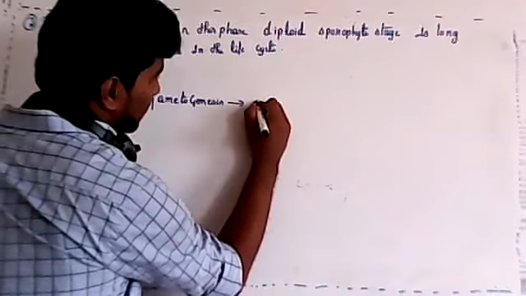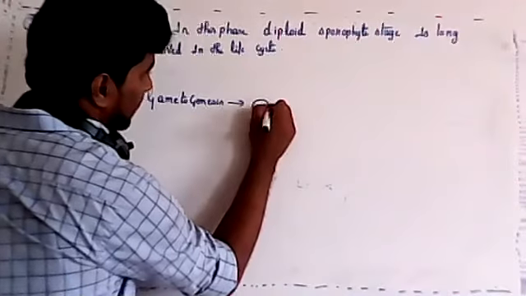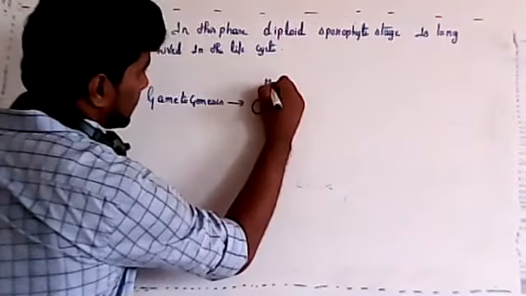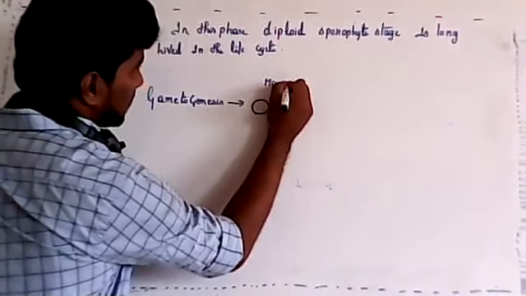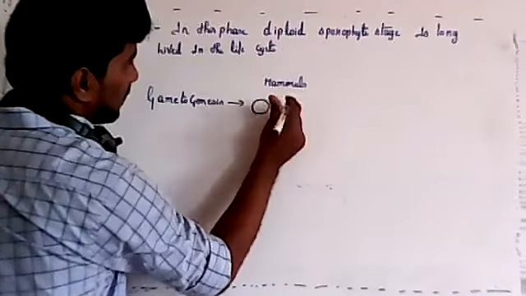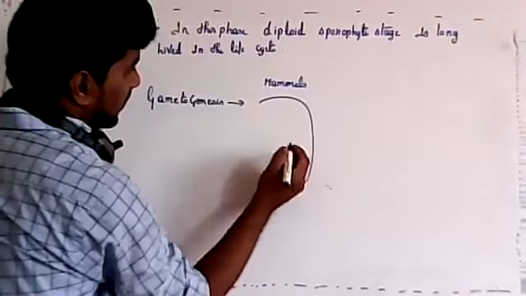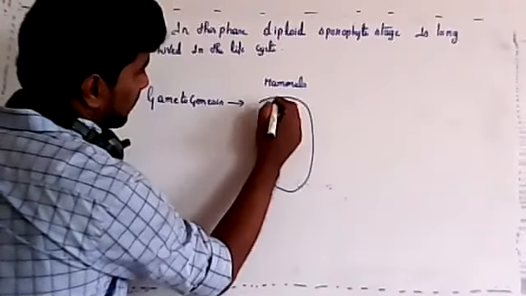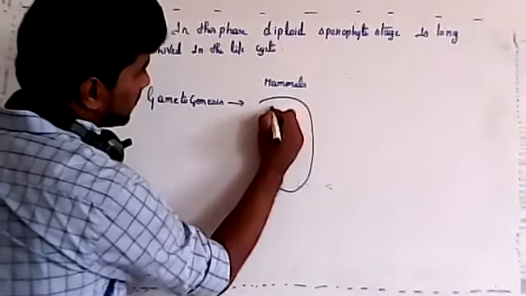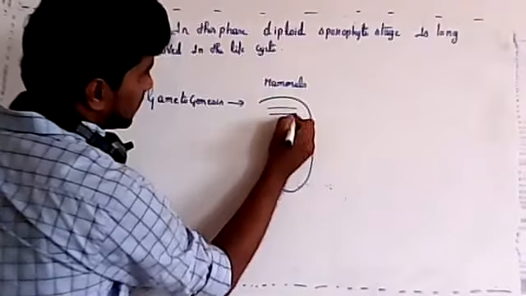Now a diploid cell will be there. For example, in mammals or in humans, we have testis. So in the male there will be a testis, and inside we have tubules, which are called seminiferous tubules.